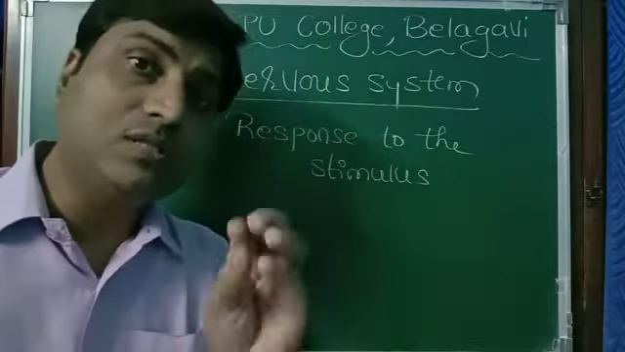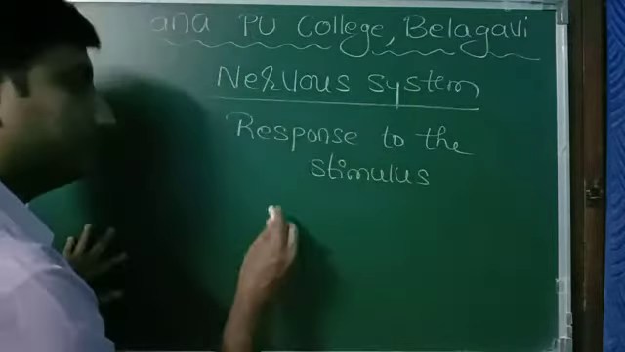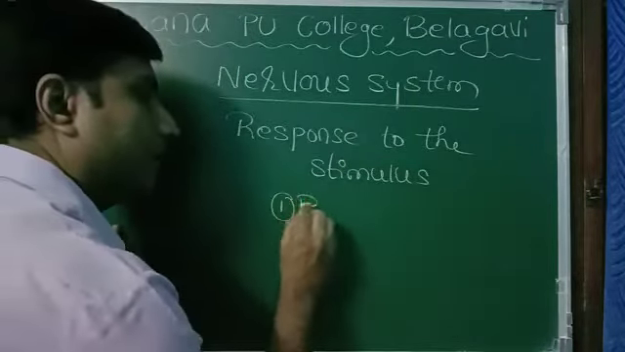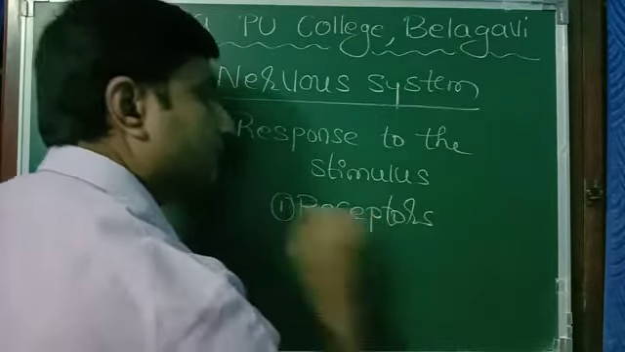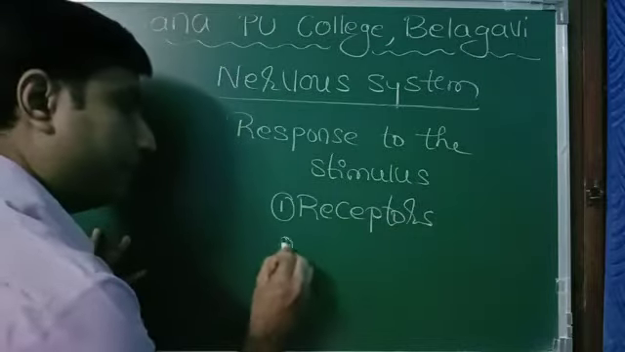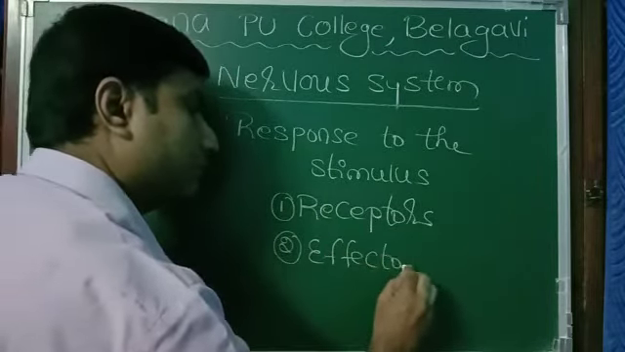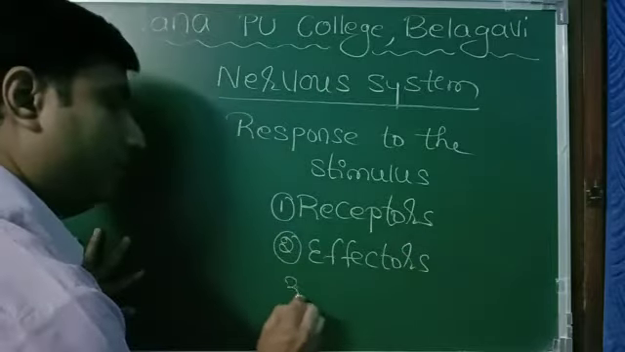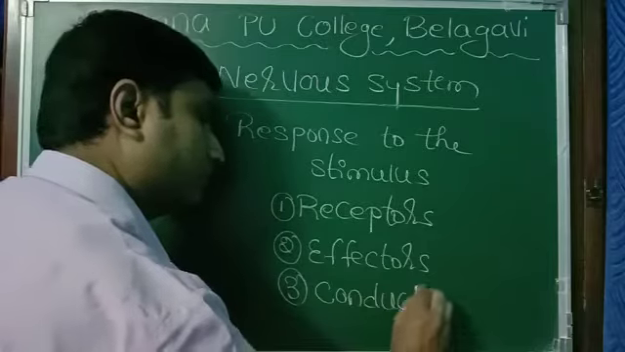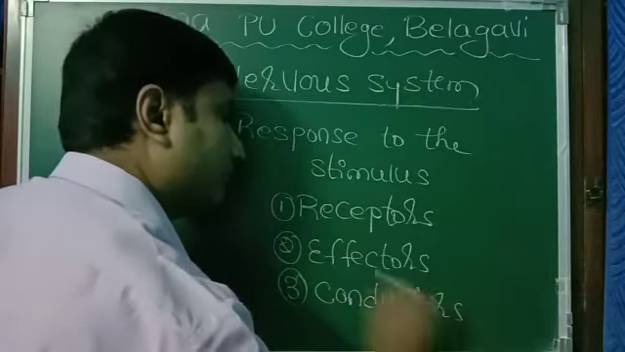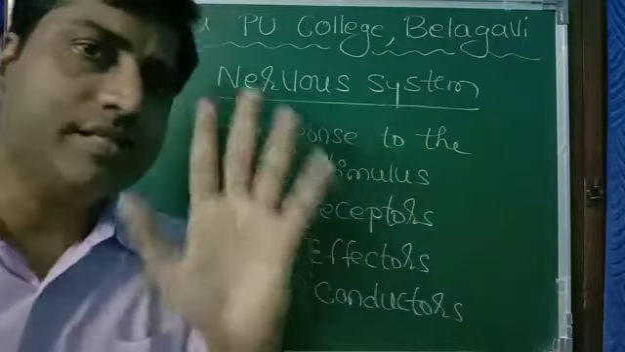Which are those three structures? Those three structures are receptors, effectors, and conductors. Receptors, effectors, and conductors. What are receptors?